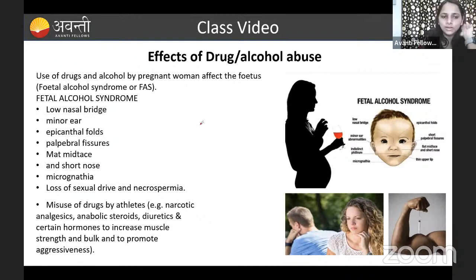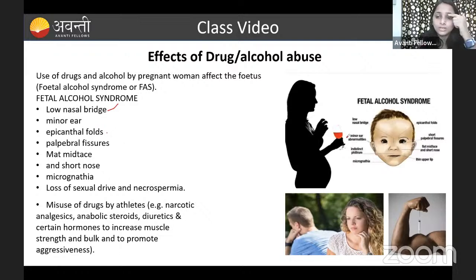So what will happen here? A low nasal bridge. Here you can see the bridge. It will be like this, right? The baby's nasal bridge will be thin and broad, very, very less. And coming to the ear, it will be minor.